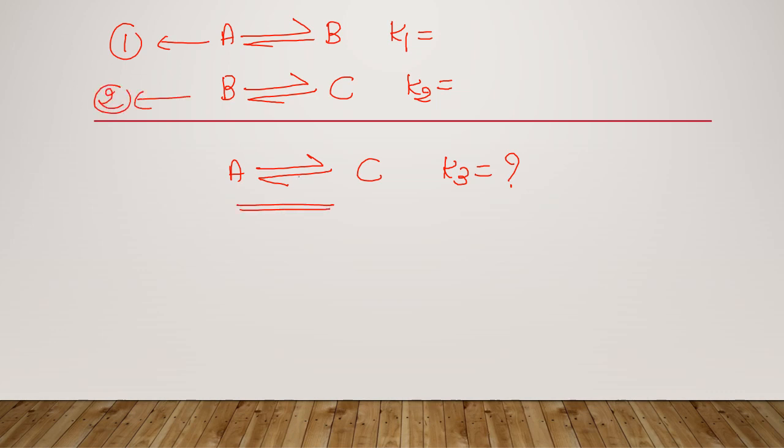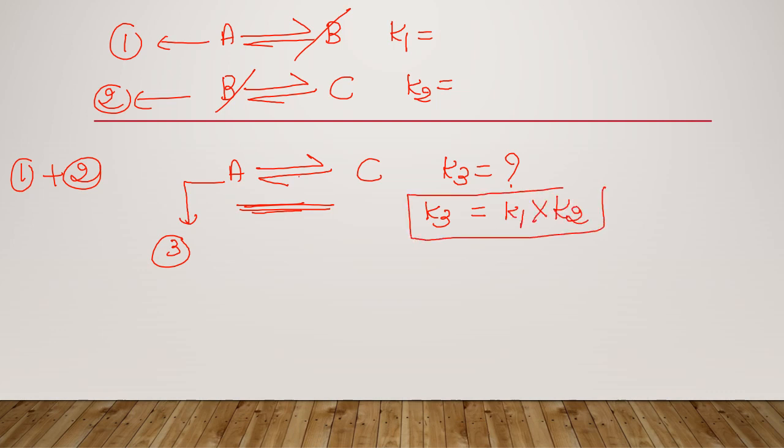If you look at the reactions properly, if you add equation 1 and 2, the B gets canceled out. You will get this equation, that is A giving rise to product C. So this is equation 3. The third equation is obtained by adding equations 1 and 2, but its equilibrium constant is obtained by multiplying the equilibrium constants of the above two reactions. How is this possible?